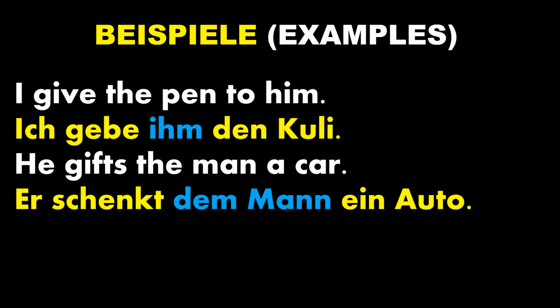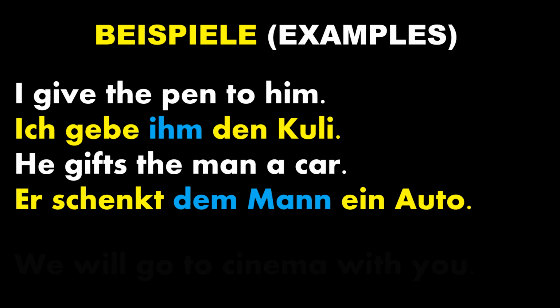Dem Mann. That is why dem Mann is dative, the indirect object who is receiving the action. Ein Auto, that is the direct object. What does he gift? A car. So a car is a direct object, that is why it takes the case of accusative, and that is why we have used the article ein Auto.